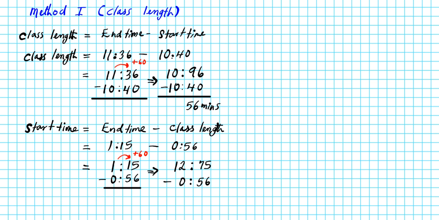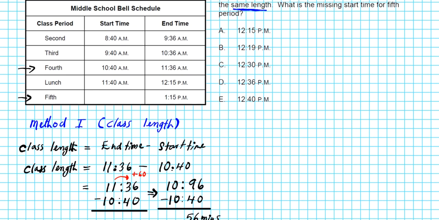This looks much better because we now have enough minutes to subtract 56. If we carry out our subtraction, 5 is smaller than 6, so just borrow 1 from there. That's 6, carry 1. 15 minus 6 is 9. 6 minus 5 is 1. And then 12 minus 0 is 12. So the start time is basically 12:19 p.m. Answer is option letter B.